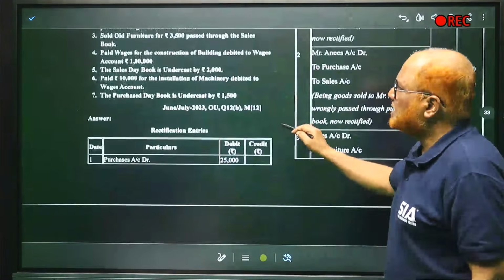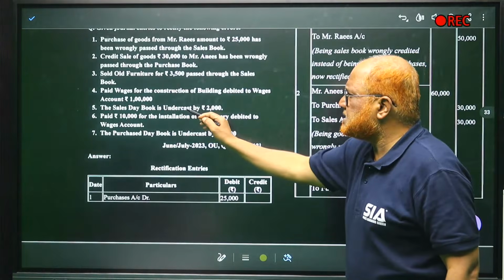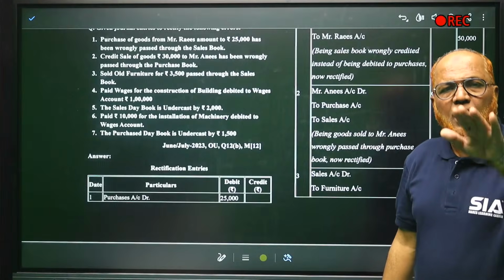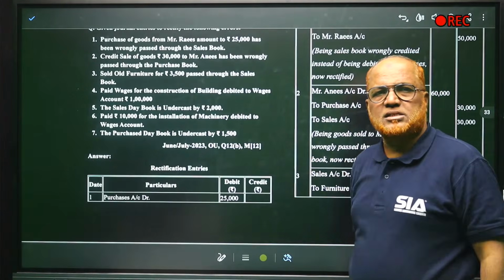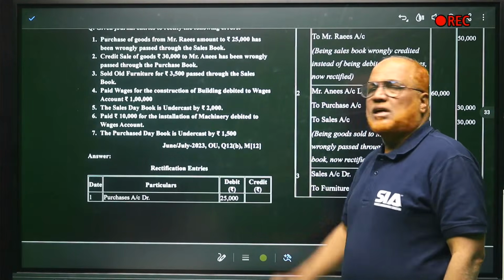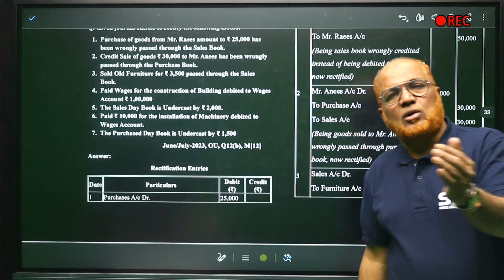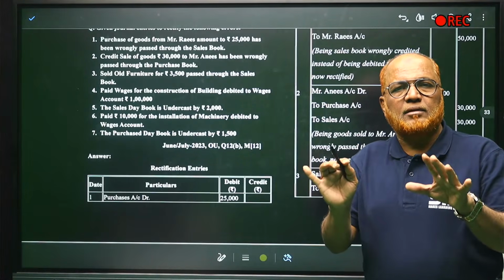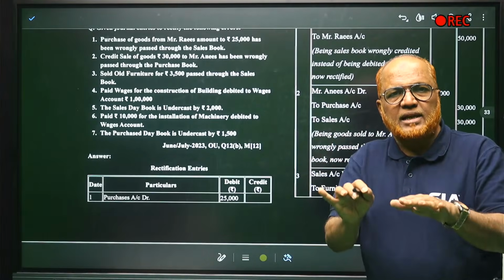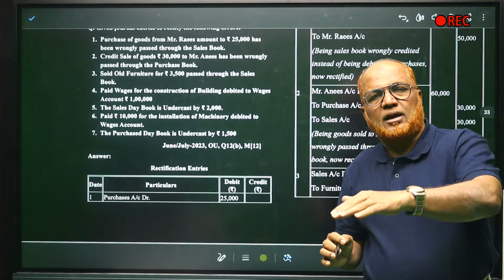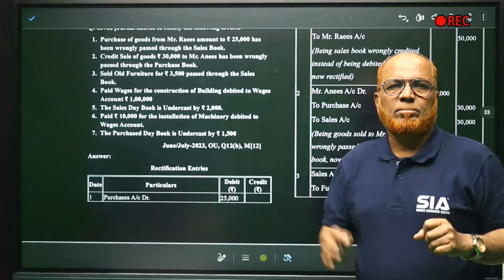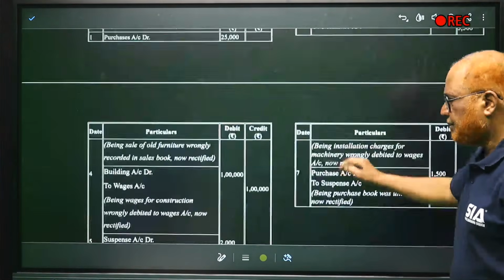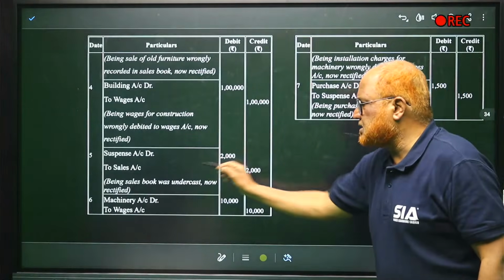Right? Next is the sales day book is undercast. Undercast means taken less. That is called undercasting. So sales day book is undercast by 2000. So we credit sales account 2000 because sales account will show credit balance. 2000 less was taken in the credit balance, so we credit sales account. Suspense account will be debit. Suspense account debit, sales account credit.